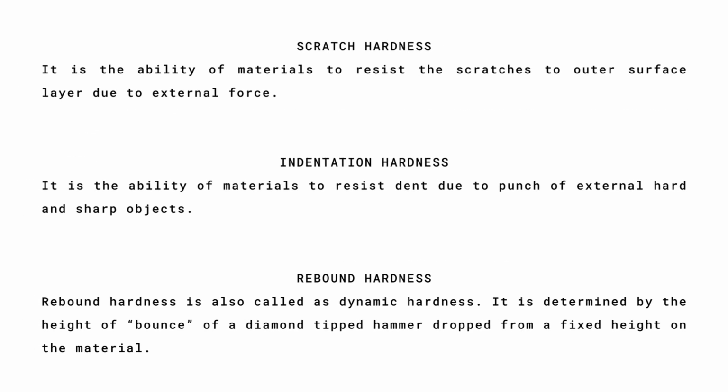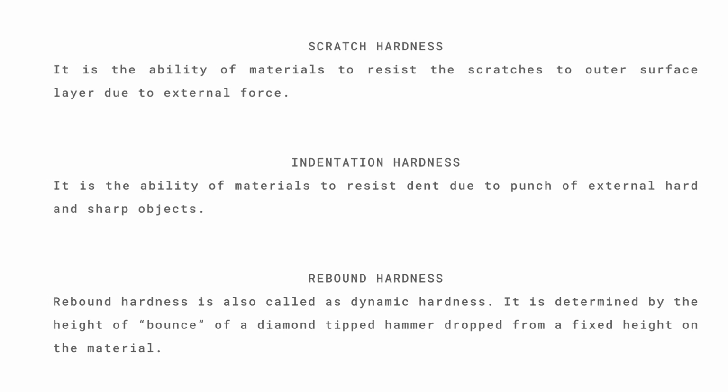Scratch hardness. It is the ability of materials to resist scratches to the outer surface layer due to external force. Indentation hardness. It is the ability of materials to resist dents due to the punch of external hard and sharp objects. Rebound hardness. Rebound hardness is also called dynamic hardness. It is determined by the height of bounce of a diamond-tipped hammer dropped from a fixed height on the material.